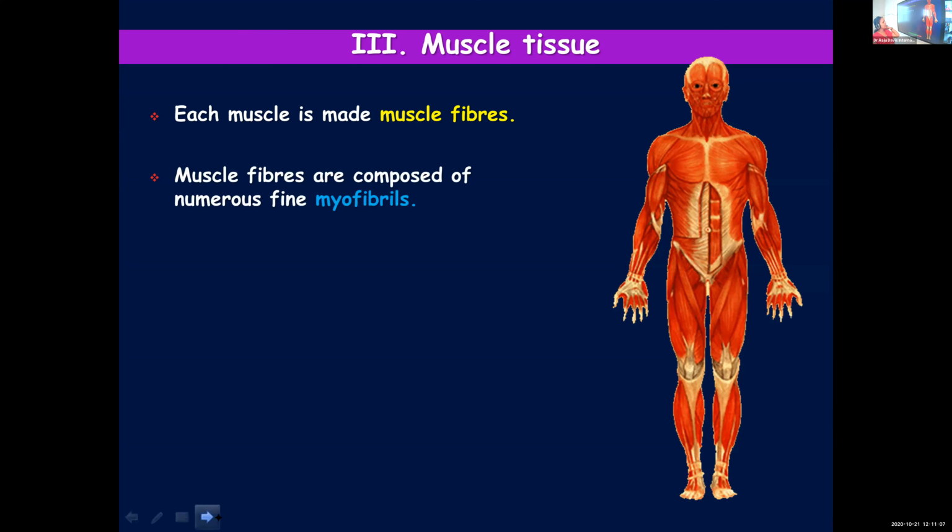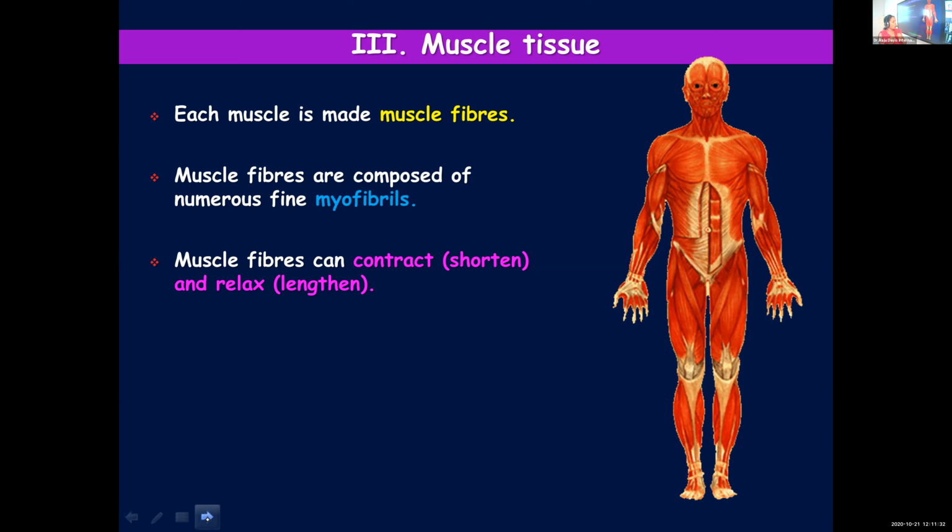Muscle fibers are further subdivided into small fibrous structures known as myofibrils. So each muscle consists of several muscle fibers, and each muscle fiber is further made up of myofibrils. One unique property of our muscles is that they can contract and relax.